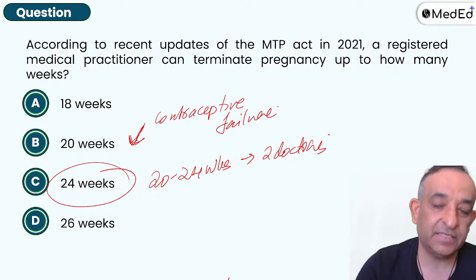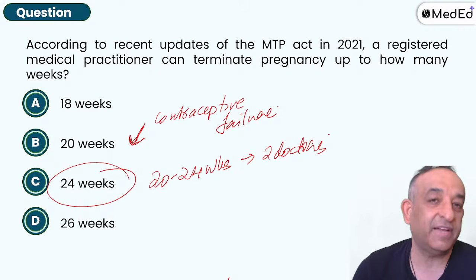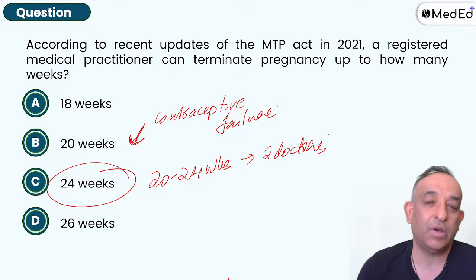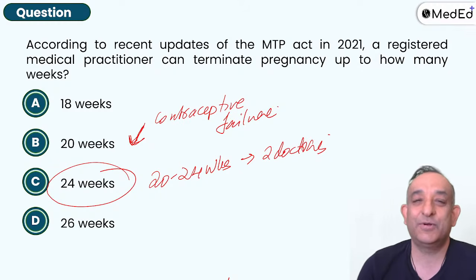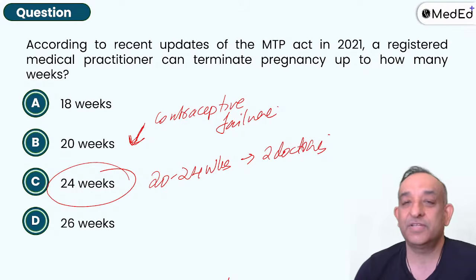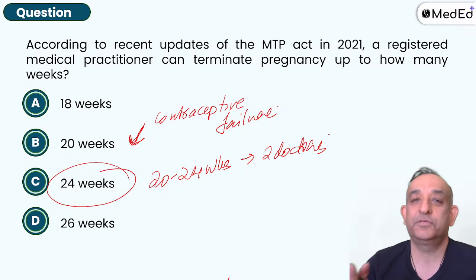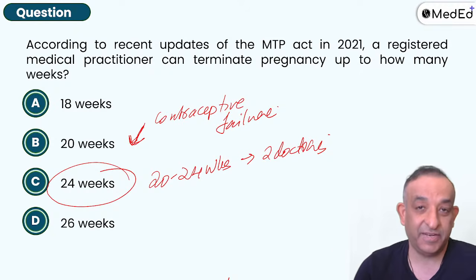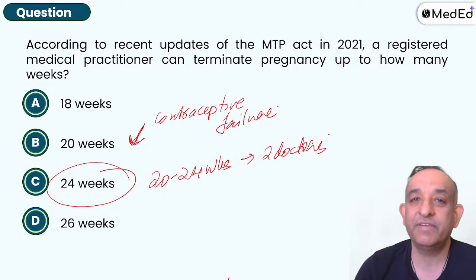I have my reservations because a lot of people still say 24 is fine for contraceptive failure, but PNDT people are very strict. They are saying only till 20 weeks. So we have to follow the law. And most of my friends who are teaching also are saying that, I've asked my forensic friends, and they also keep saying, no, sir, you don't say 24. Contraceptive failure is 20. So yes, I'm under the influence of my friends also. So I'm going to stick to 20 weeks.